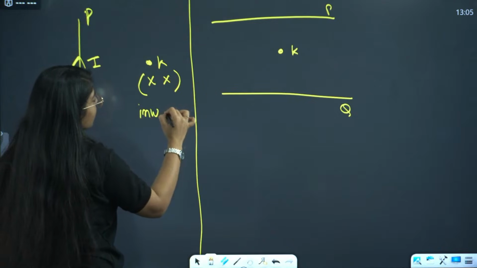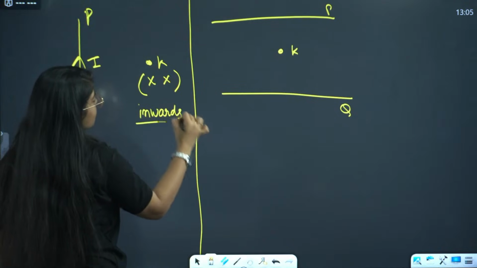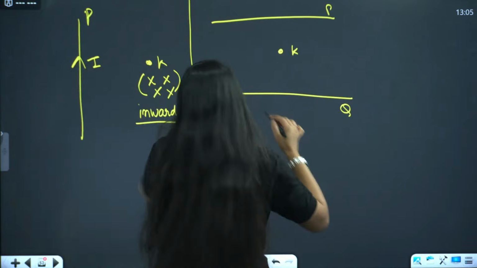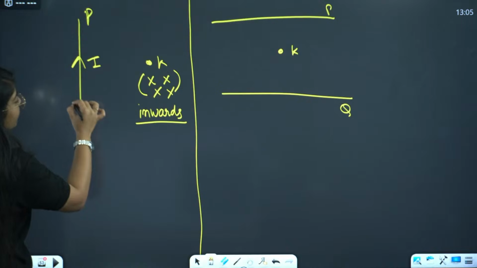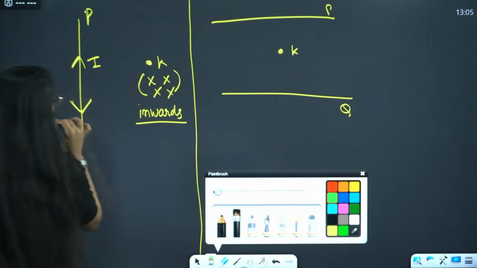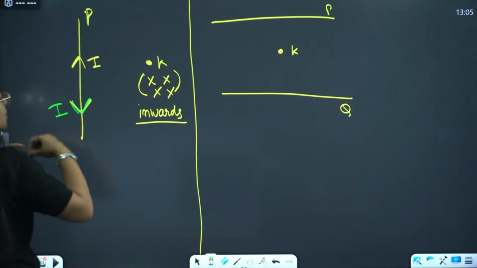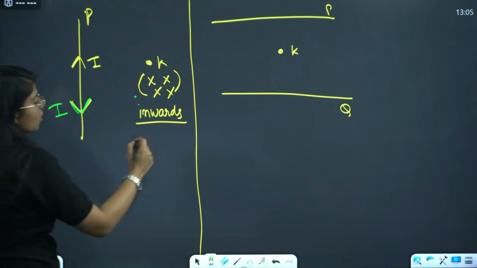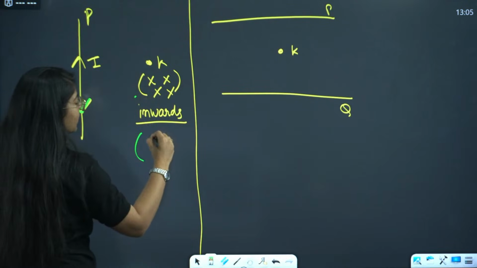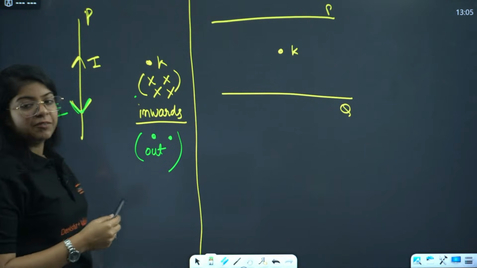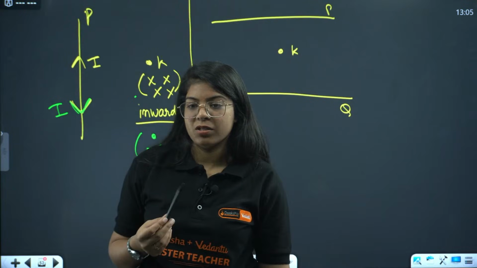Now if the direction of current is reversed, the thumb goes downwards, and at point K the field comes out. That means the direction of magnetic field will also get reversed. Okay?